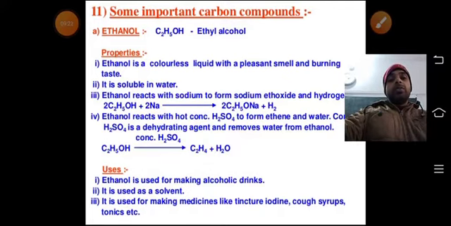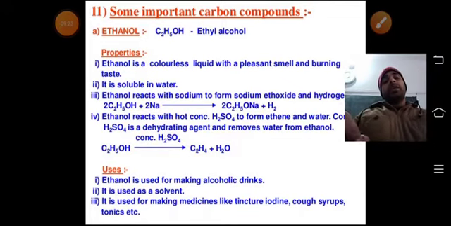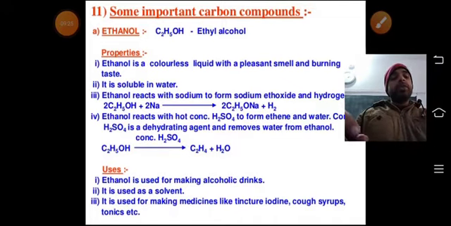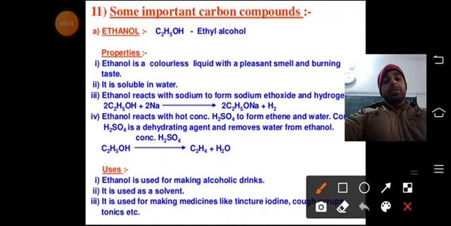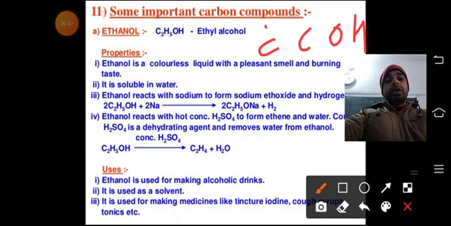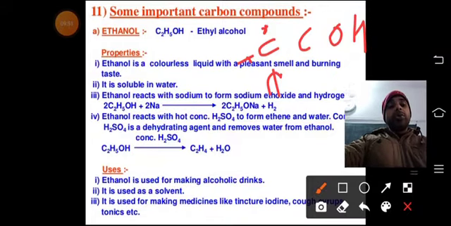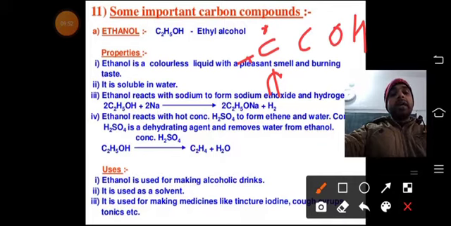Now, from this you can write the electron dot structure of C2H5OH. How can you write it? You know that carbon, single bond, carbon, then O, H, but here you have to take 3H. But how this bond is forming, you have to show in the electron dot structure. I hope all of you will solve that one. Write the electron dot structure of ethanol. This would be your work, and I hope all of you will do this.